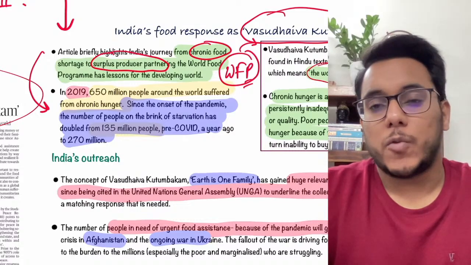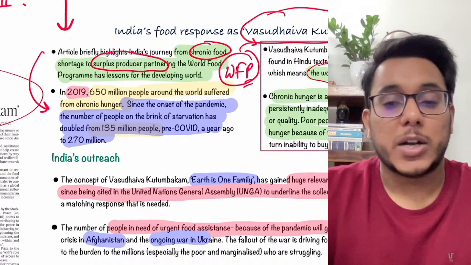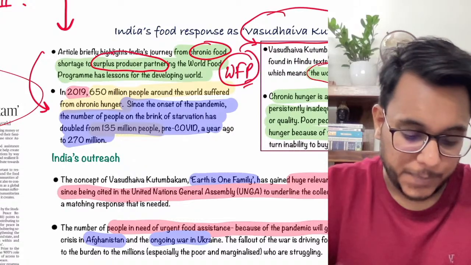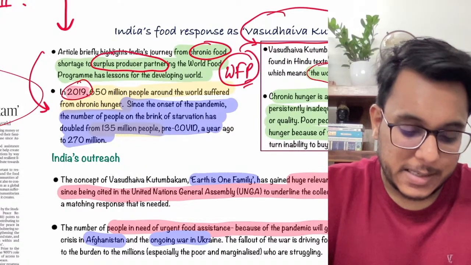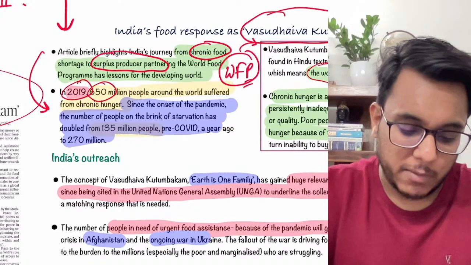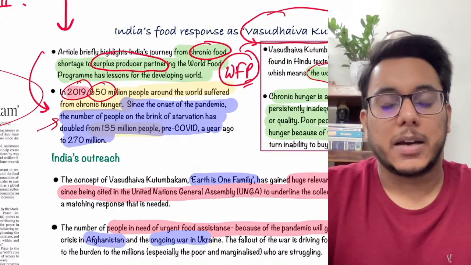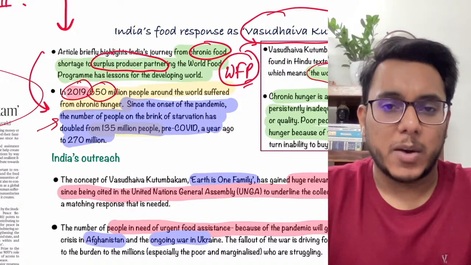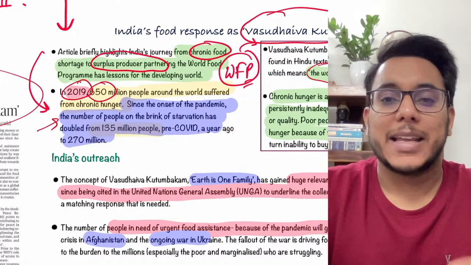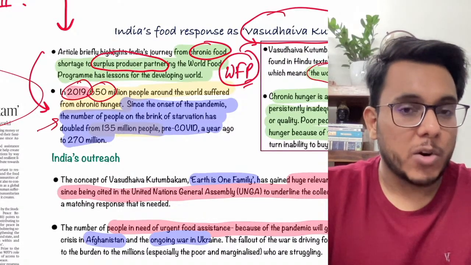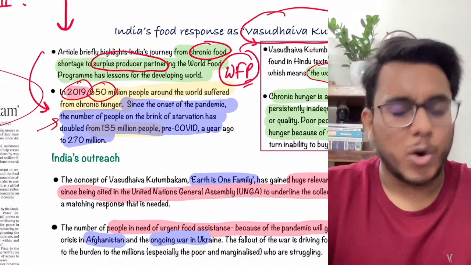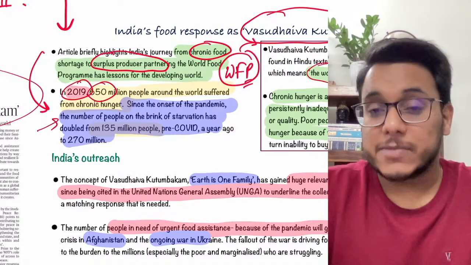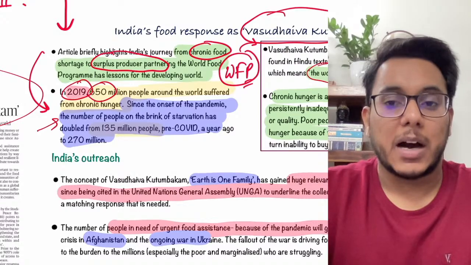With the coming of the COVID-19 pandemic, food insecurity has become even more problematic. In 2019, 650 million people around the world suffered from chronic hunger. Now guys, chronic hunger means a persistent hunger where on a regular basis you are either not getting good quality food, or not getting a sufficient quantity of food, or both. Now 650 million people are facing chronic hunger.